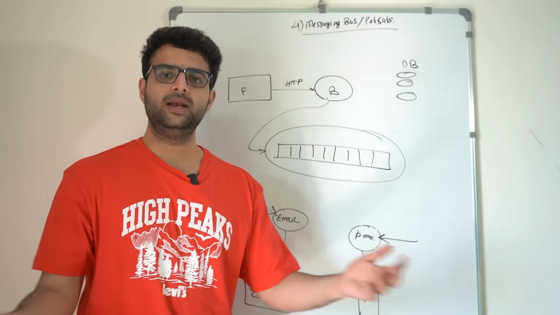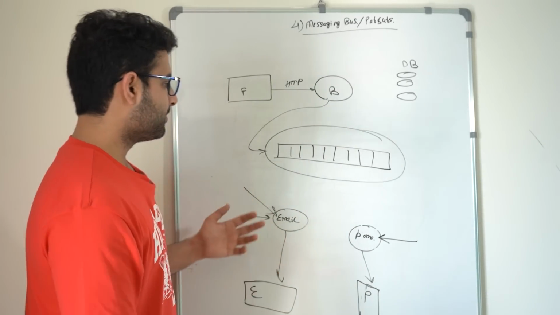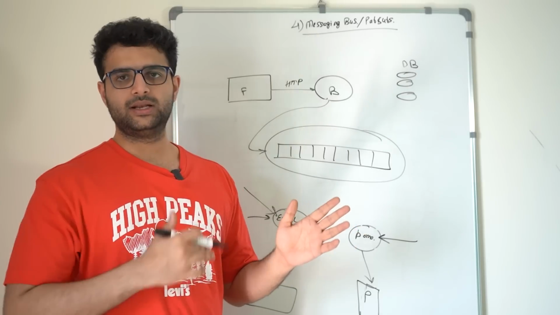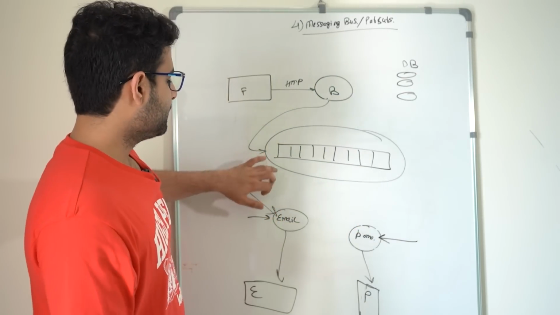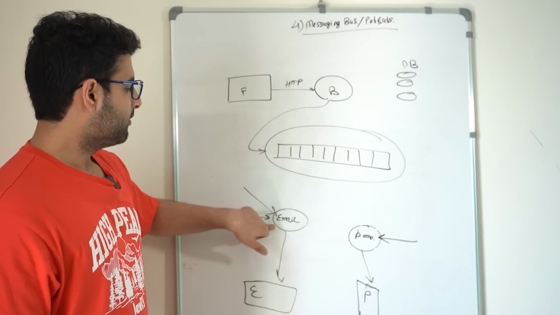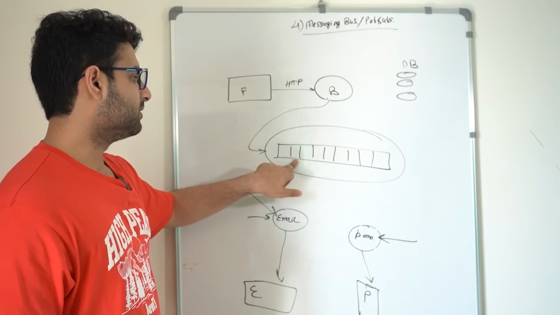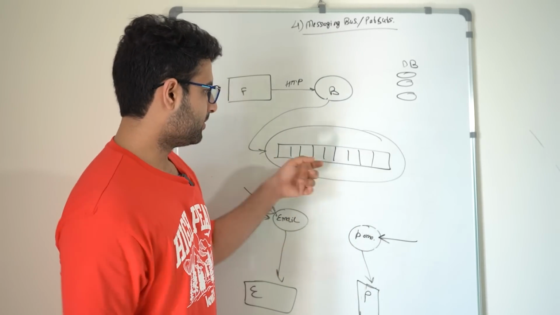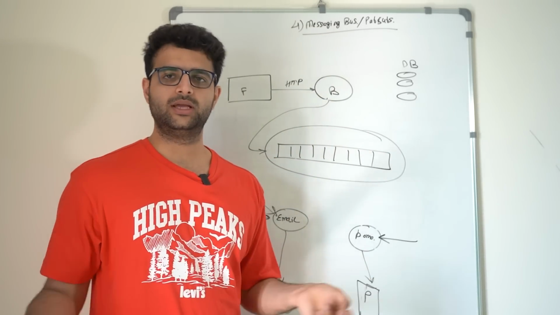As I said, email doesn't need to happen immediately. It can happen in like a minute, 2 minutes, just to let the user know that someone has logged in. So even if your email server is down for whatever reason, whenever it comes back up, it can pick the message from here. Now you might ask, what if the messaging server is down? If the messaging server is down, then you're pretty much out of luck.